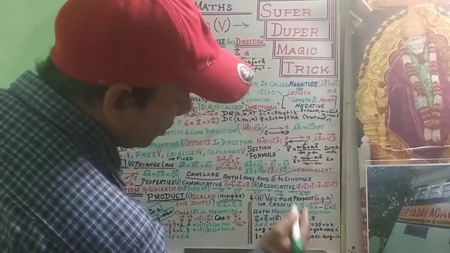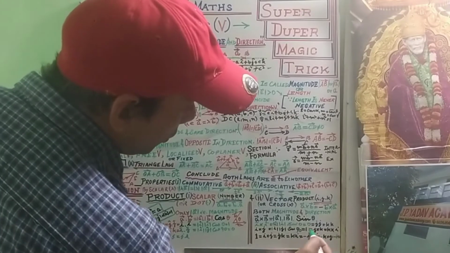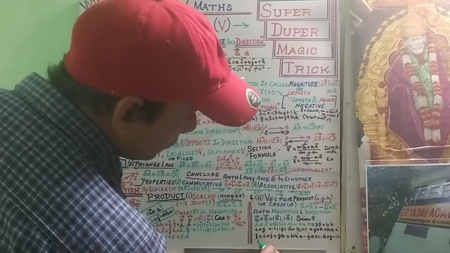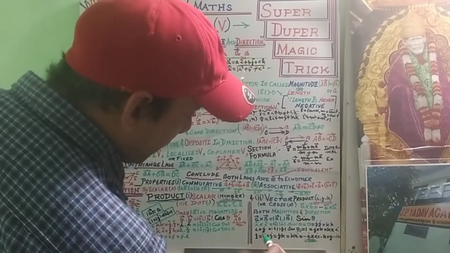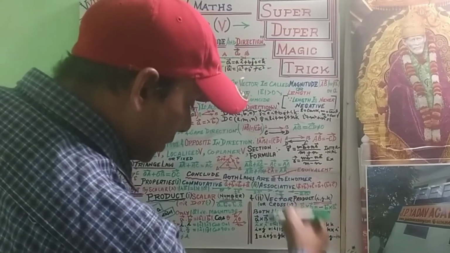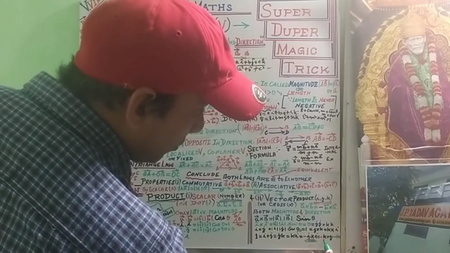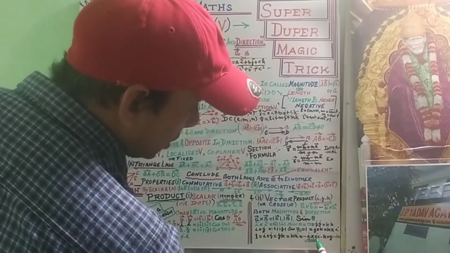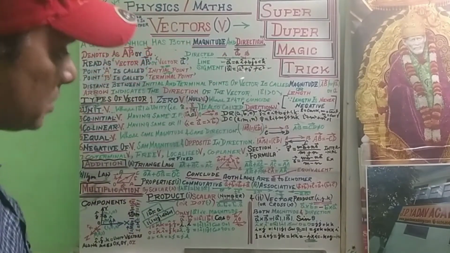This is very important: i cross j is 1, but j cross i is minus. So i cross j, j cross k and k cross i equal 1, but inversely they are minus: minus i cross k, minus k cross j, minus j cross i. This is very important about vectors.